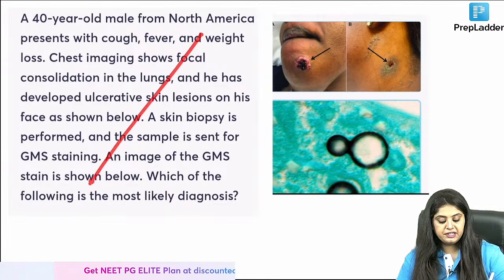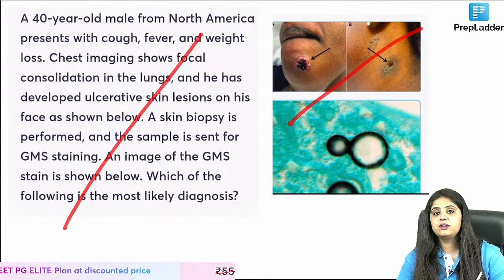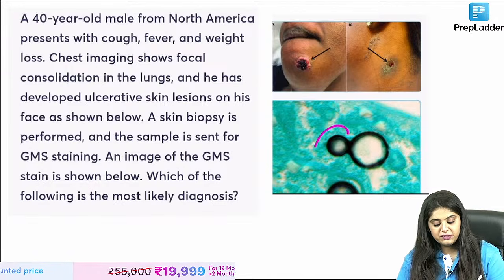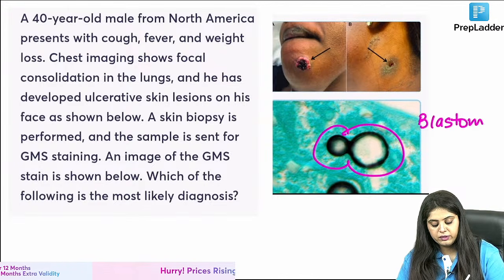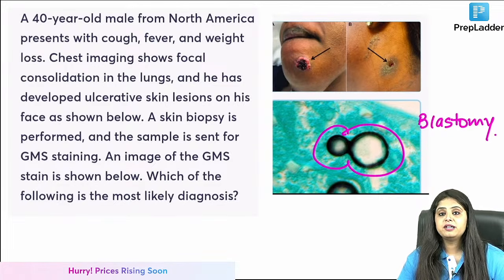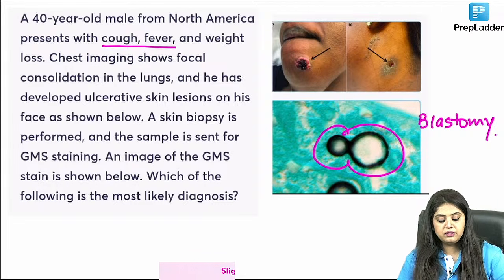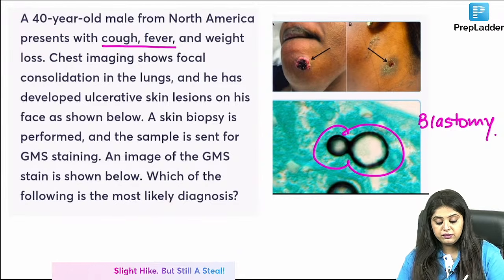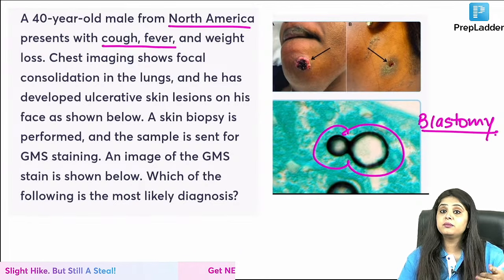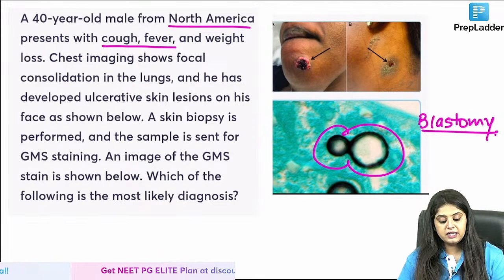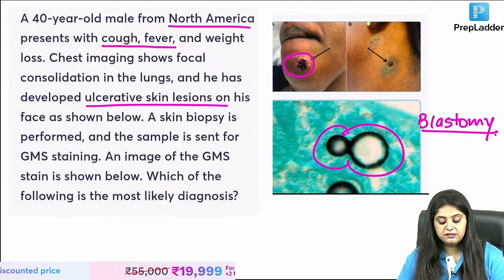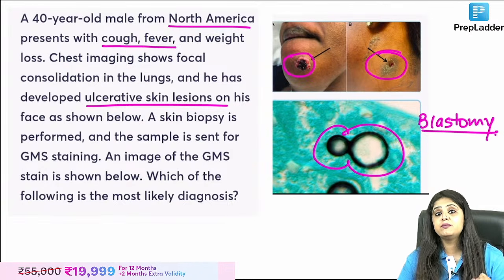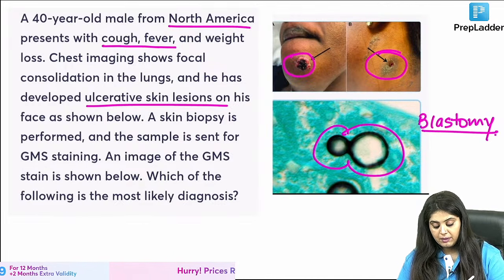I don't think you're reading this. I think your answer is in front of you. As soon as you saw the figure of 8 appearance, your answer is, ma'am, this is blastomyces. No doubt at all. But yes, blastomyces means it is causing all the lung involvement. Plus you said blastomycosis is known as North American blastomycosis, that is fitting in. But apart from that, it is also showing you skin lesions. And yes, these infections can show you skin involvement also.